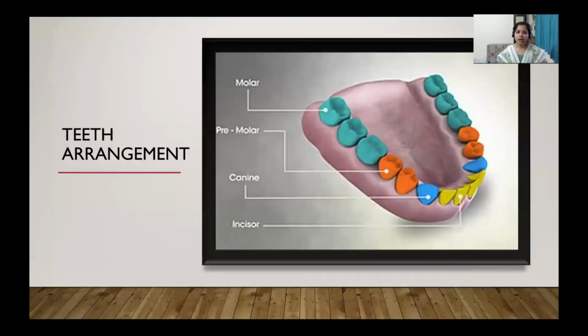When we eat some food, we cannot swallow it directly. It will get stuck in our throat, right? So we need to chew the food using our teeth. We have 4 types of teeth: incisors for biting, canines, the sharp teeth for piercing meat and meat products, and premolars and molars, which help in the chewing process. So the mechanical breakdown of the food particles occurs in the buccal cavity, inside the mouth. We chew the food with the help of the teeth.